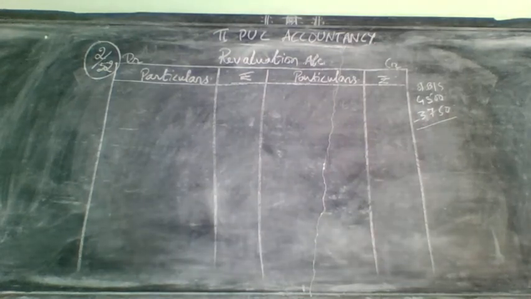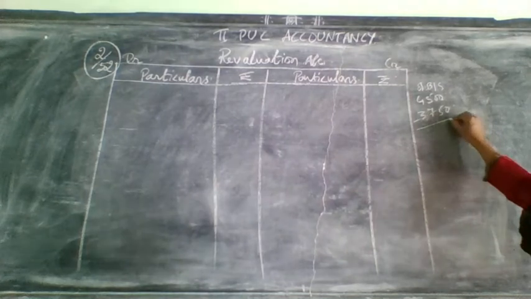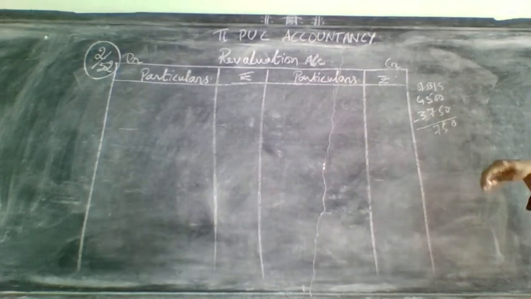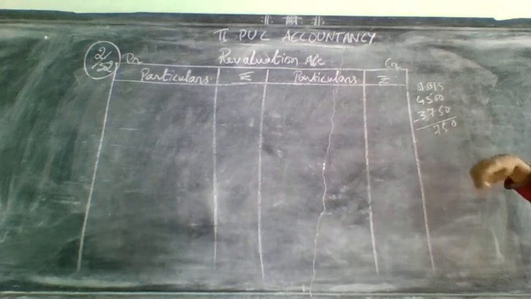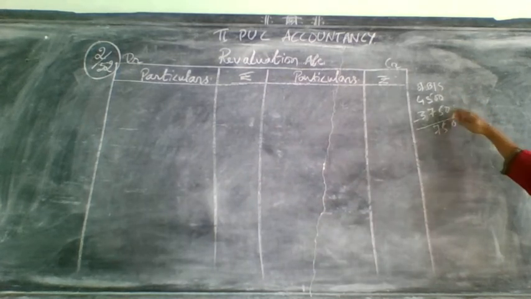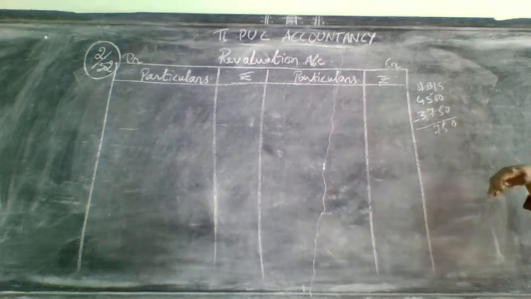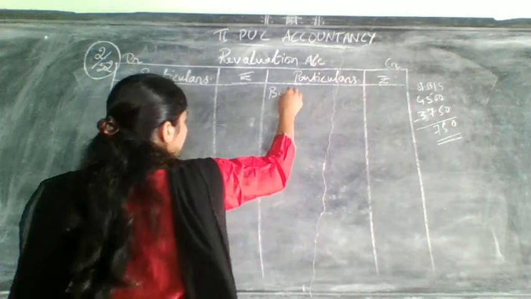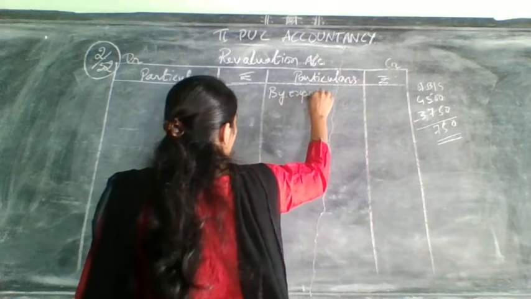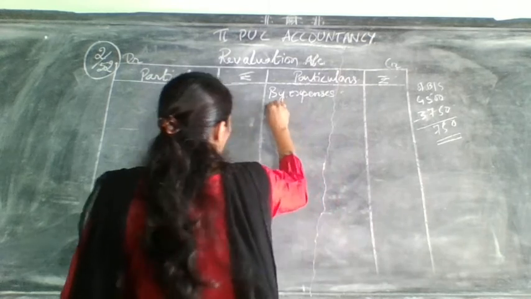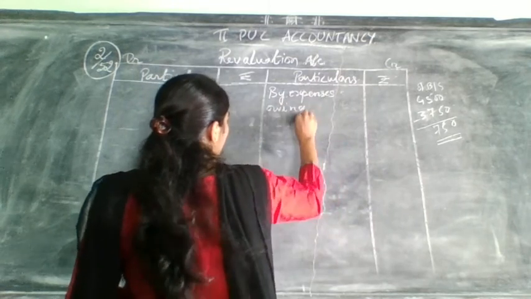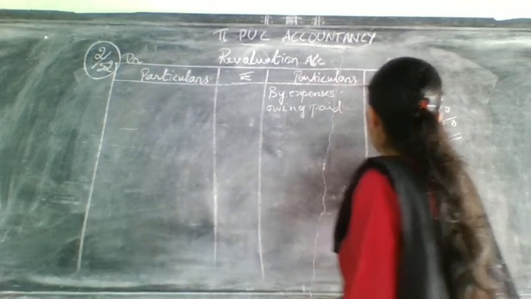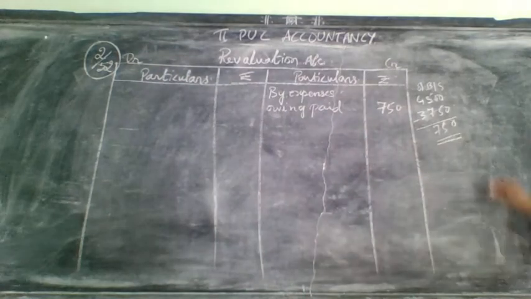It will come 750, right? $750 will come. So this 750 is considered as by expenses owing paid. We paid only 750. That is the difference amount.